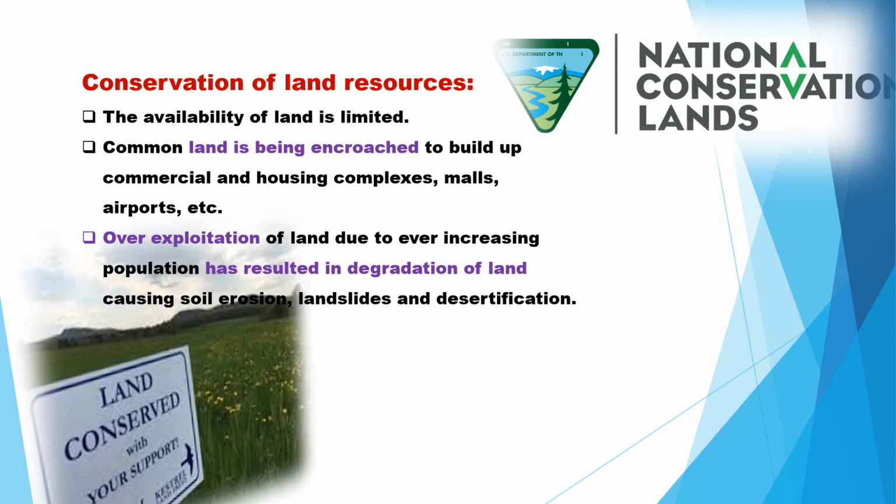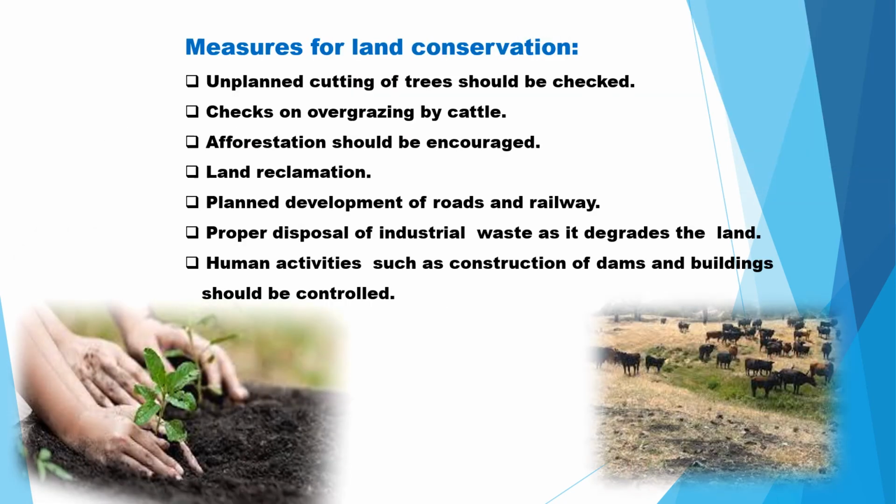So how can we conserve the forest? Overexploitation can lead to landslides, soil erosion and desertification, which can result in the degradation of the soil. So what are the measures by which the land has to be conserved?